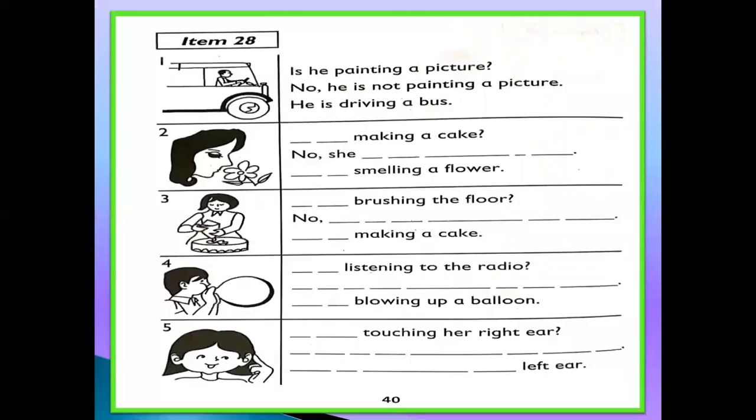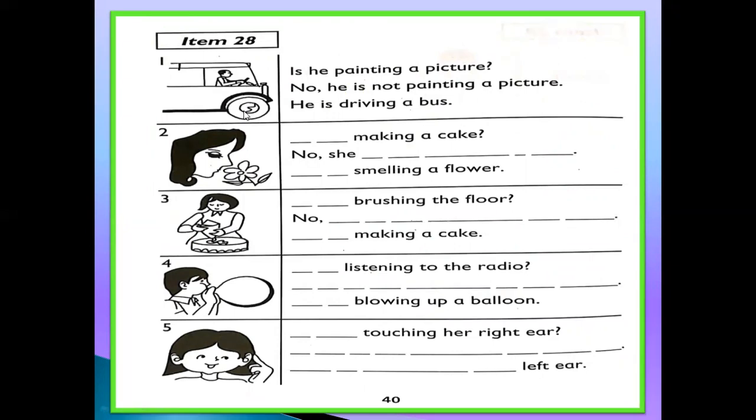And same item number 28. Also, this is same like your book. About the direct object. You will give answer. First look at these pictures and then give answer and focus on these objects, mean direct objects. Okay. Number one, you can see here.